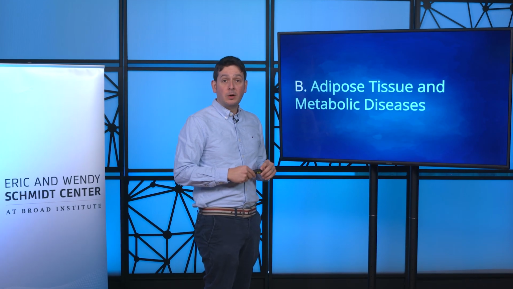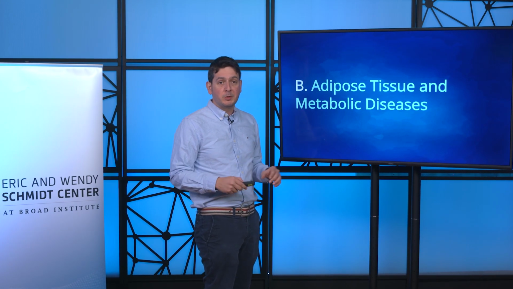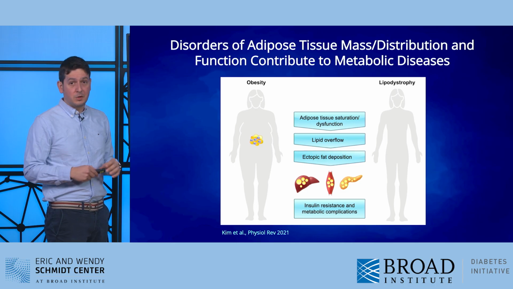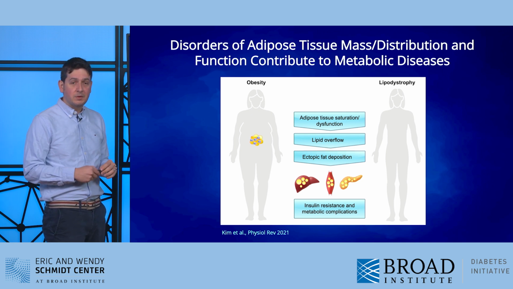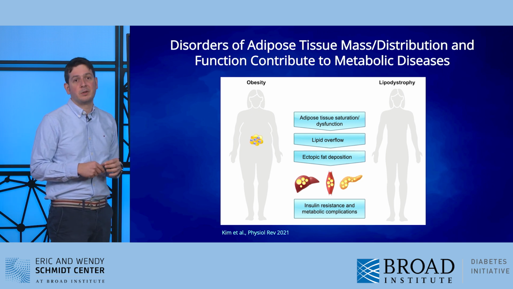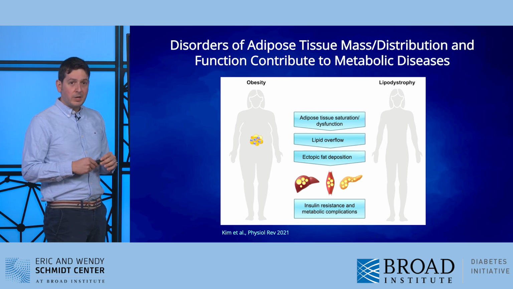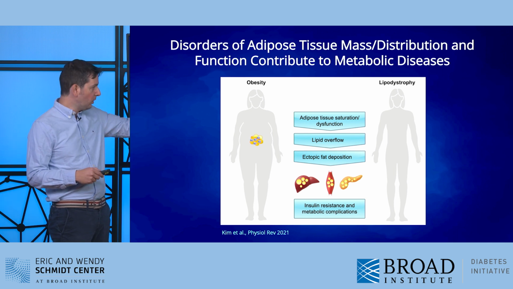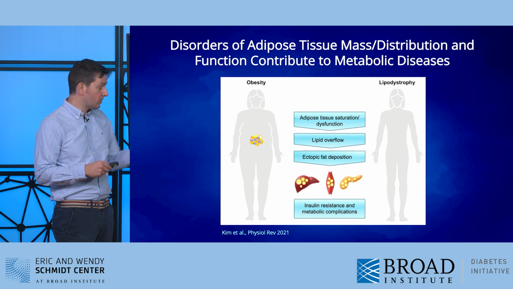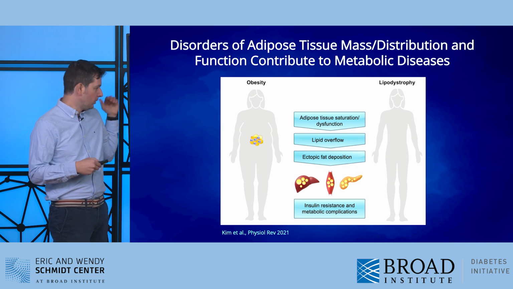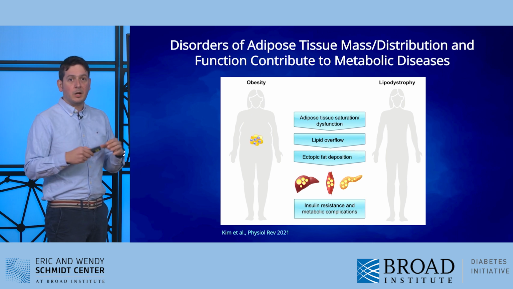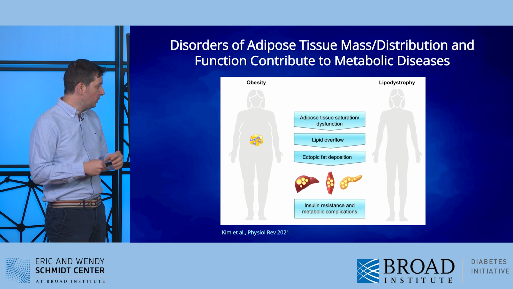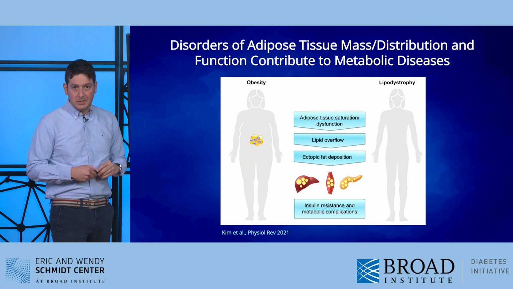Now, we'll focus on how disorders of adipose tissue can contribute to metabolic diseases. We'll focus on obesity, which is characterized by excess adipose tissue, and lipodystrophy, which is characterized by lack or abnormal distribution of adipose tissue. Despite the contrasting effects on total mass between these conditions, both can result in lipid overflow and deposition in other tissues, which will lead to complications including insulin resistance, which is the inability of the hormone insulin to properly regulate blood glucose levels, which can also lead to increased risk of type 2 diabetes.